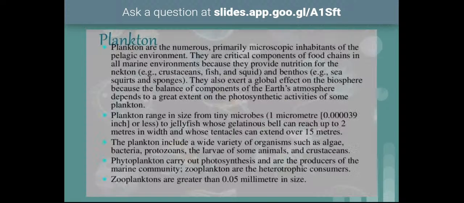So coming to the plankton, plankton are the organisms that live in sea waters, and they do not swim actively. They do not move actively. They are very numerous in number, and primarily they are very microscopic in this pelagic environment. They live on the water currents. So they are critical components of food chains.